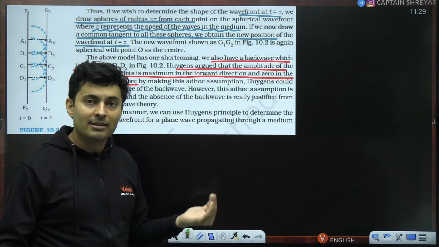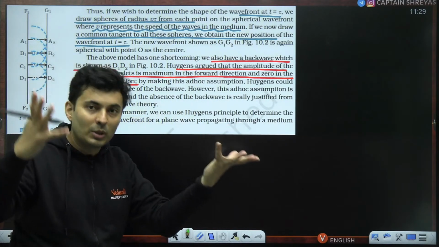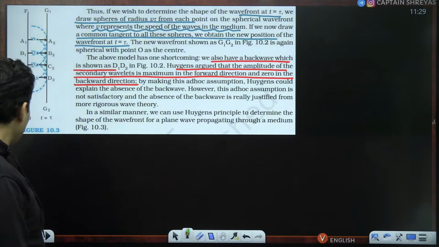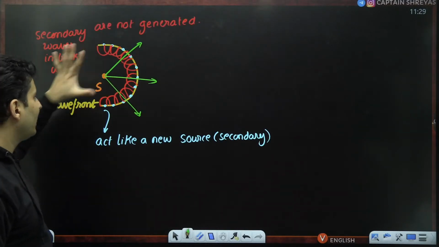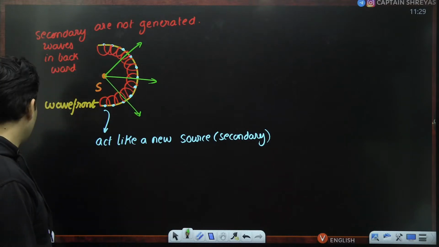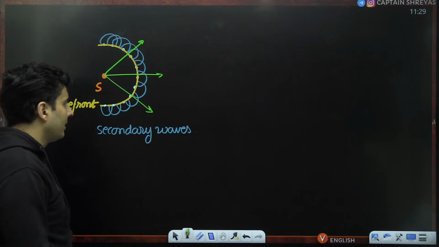So there is actually a reason, but Huygens did not know it at that point of time, rather he was not able to think about it, so he made one assumption, but there is actually a complex reason for why these waves are not generated. So only the forward waves are generated.